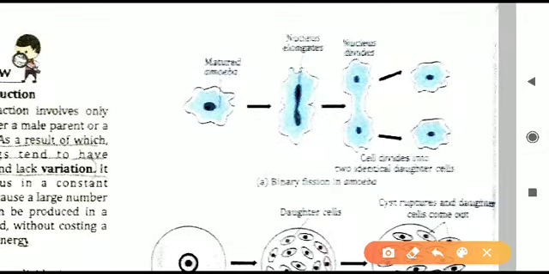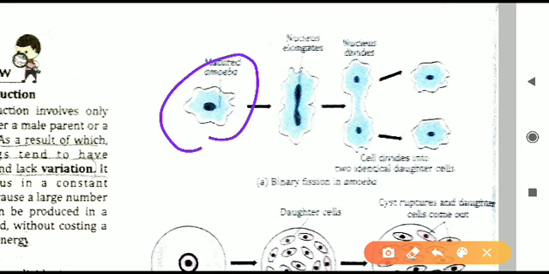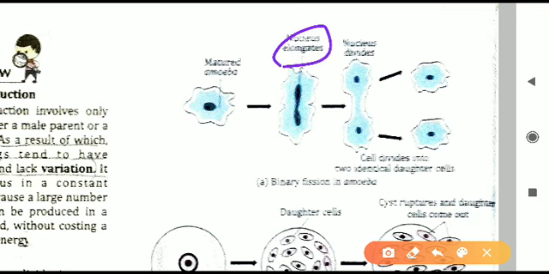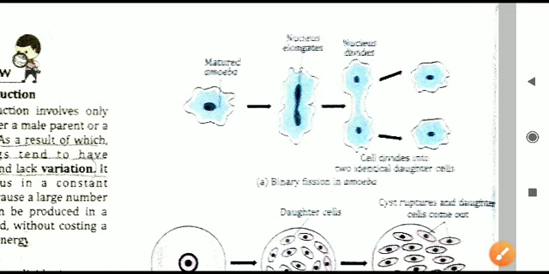Here also binary fission is going on. A single amoeba is dividing itself into two organisms or two daughter cells. Same steps are there. First of all, the nucleus will elongate. You can see the nucleus has become longer now. As the nucleus elongates, in the third step the nucleus will divide itself. You can see two nuclei are there now. After the nucleus division is done, the body of the amoeba will also divide itself. So just like paramecium, in the case of amoeba also, binary fission is done.